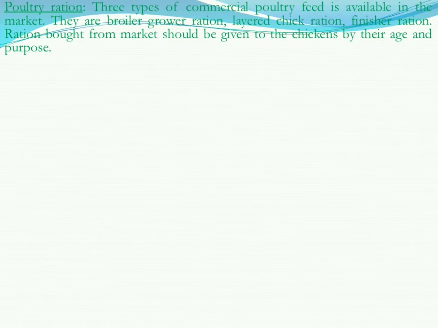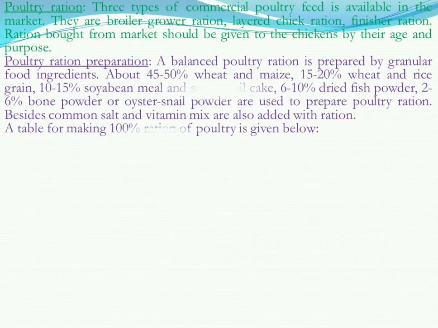Now let us know how the ration should be given. Three types of commercial poultry feed are available on the market. There are broiler grower ration, layer chicken ration, and finisher ration. Ration bought from the market should be given to the chickens by their age and purpose. That means for which purpose we are rearing the poultry. If it is for eggs, or if the type of poultry is different, then the feeding system and ration should also be different.